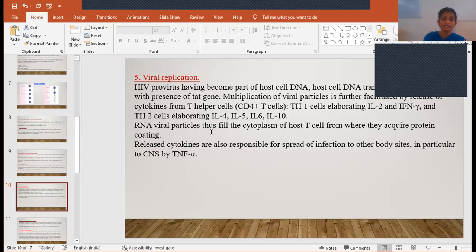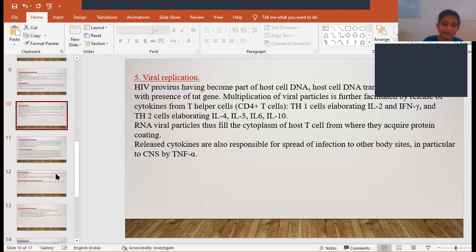And then RNA viral particles fill the cytoplasm of the host cell, where they acquire a protein coating. Once these RNA viral particles are formed as new viruses, they will get these coating proteins from the T cells, and again form a stable new viral particle which has RNA and also the coating proteins. Then these released cytokines will cause the spread of the infection to other body sites, especially to the central nervous system, by TNF alpha, that is tumor necrosis factor alpha.